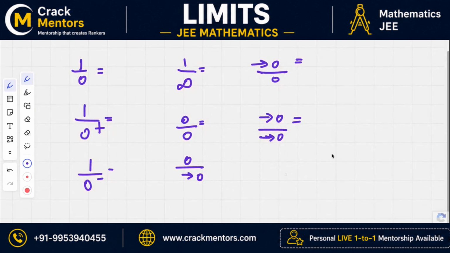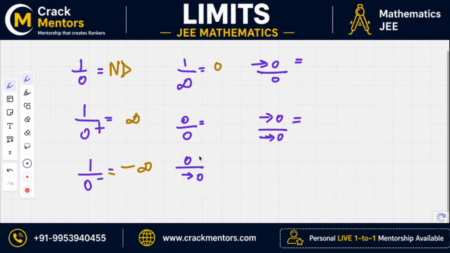Okay. Let's start. See, 1 by 0 is not defined. 1 by 0 plus: a very negligible value, greater than 0, like 0.0000, you cannot write 1, something like that. So it's like infinity. What would this be? Negative, minus infinity. Yes. 1 by infinity is 0.